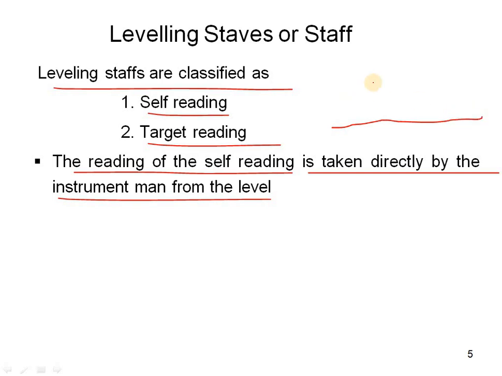On a flat ground surface the instrument, the dumpy level, is fixed, and the leveling staff is there. We are seeing from this instrument to this point. This is LS, and this is known as self-reading.